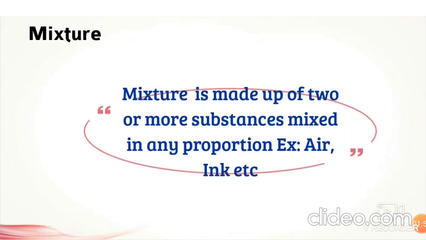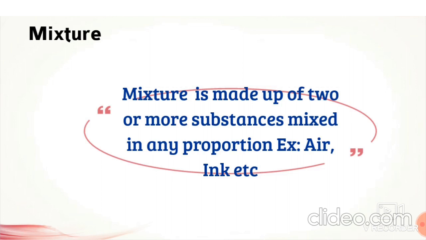Okay children, next we will see about mixture. What is a mixture? A mixture is made up of 2 or more substances mixed in any proportion. In a mixture, there is no necessary condition for a fixed ratio. As we saw in a compound, they should combine in a fixed ratio, right? But in a mixture, it is not at all like that. They can mix in any proportion. The components of a mixture are not chemically combined with each other. But in the case of a compound, they are chemically combined, right? So that's why a mixture is not a pure substance.